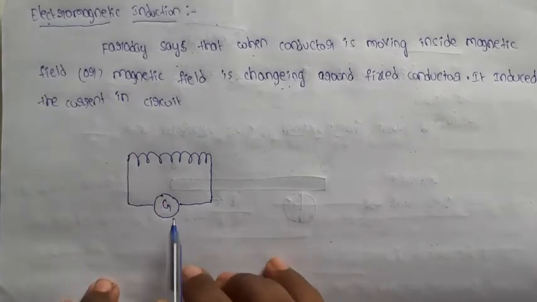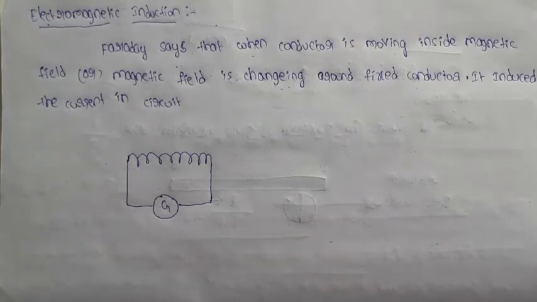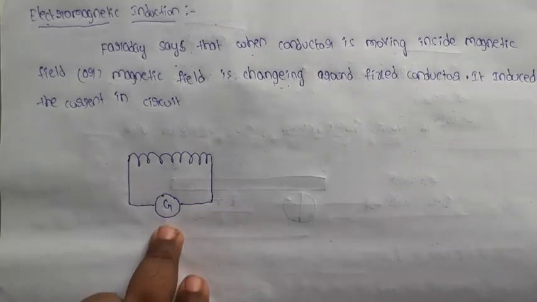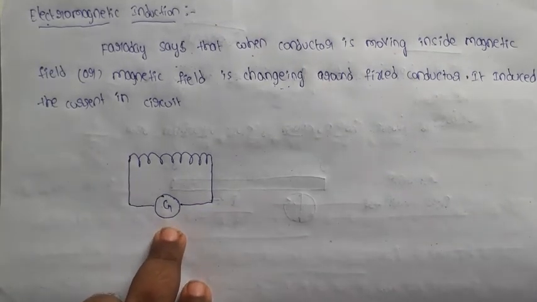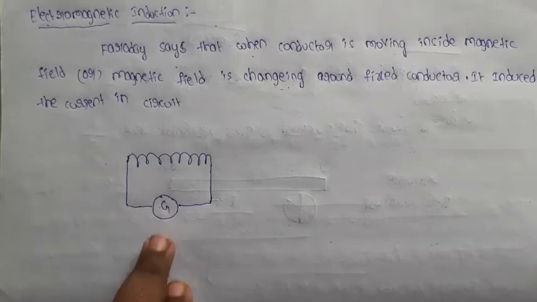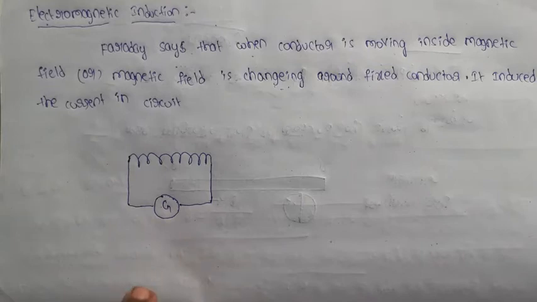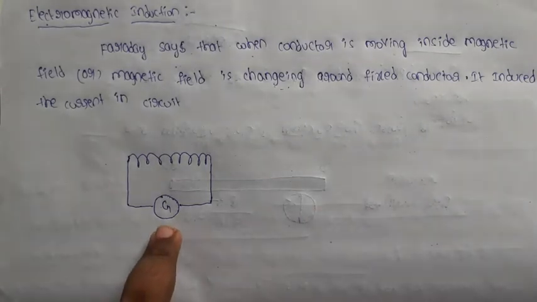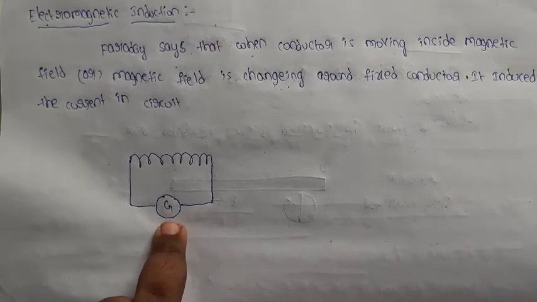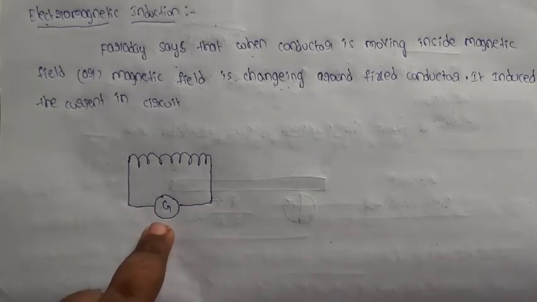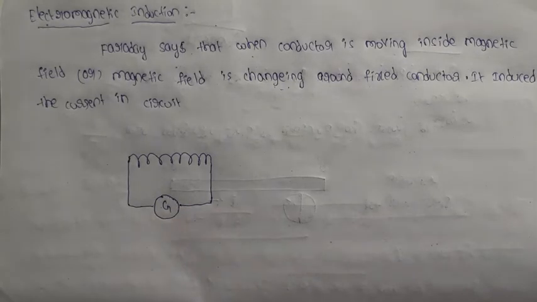A galvanometer is an electronic device to measure the current with its direction. This device helps to find the current along with the direction. The specialty of the device is that it shows the current direction also. That is the advantage of the galvanometer. It measures the current as well as the direction.